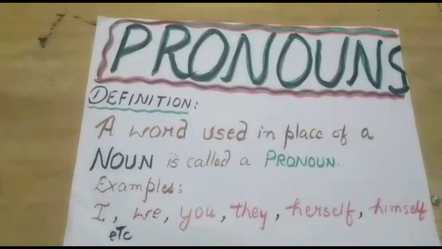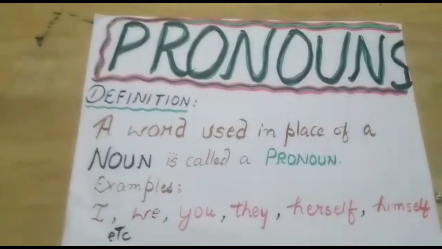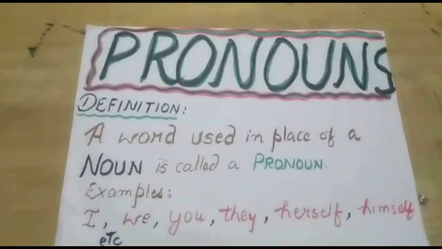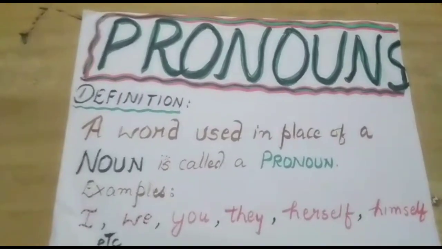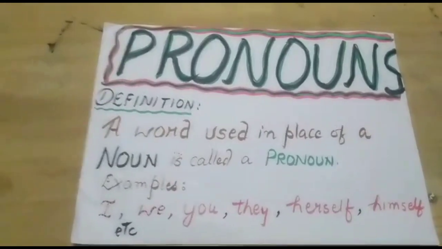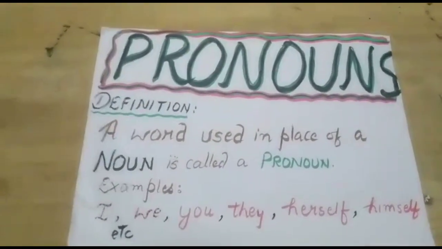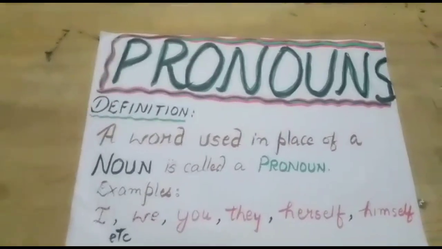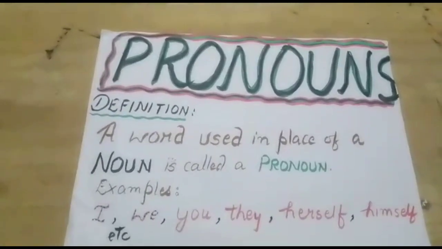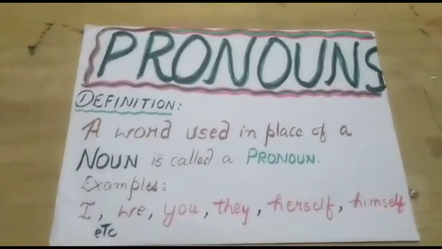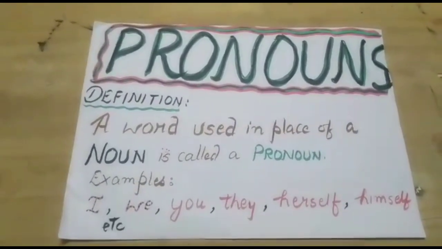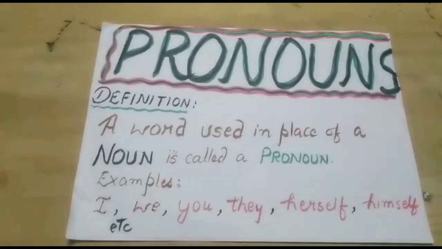So now listen to me again. Ram is a boy. He is very intelligent. He studies in 8th standard. He is very punctual. So now what am I doing? I'm using the word he in place of Ram. Ram is a noun because it is the name of a person. And the word he, which I'm using in place of Ram, is a pronoun. So beta, all those words which are used in place of a noun are called pronouns.